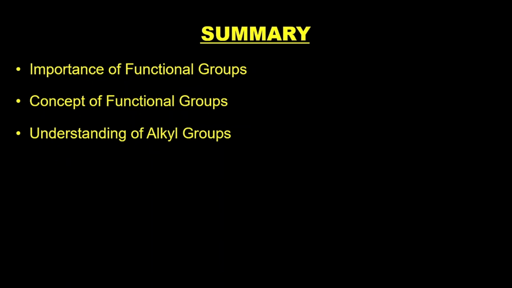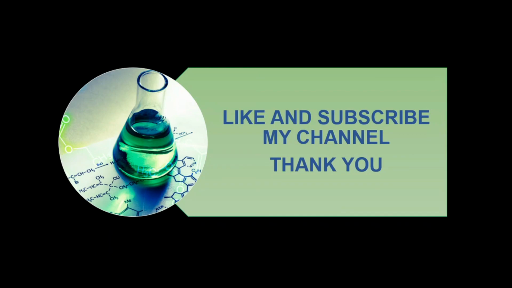Then we came to know about the concept of functional group. They impart their properties to the organic compound to which they are attached. An organic compound is known by the behavior of the functional group which is attached to it. And lastly, we came to know about alkyl groups. They are produced from alkane when one chemical bond of alkane is removed. In the next video, I will come with different types of functional groups which are found in organic compounds.